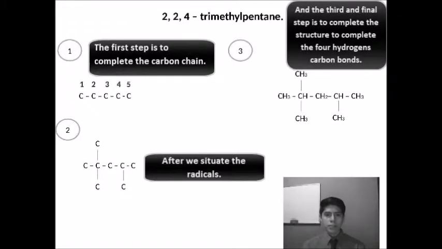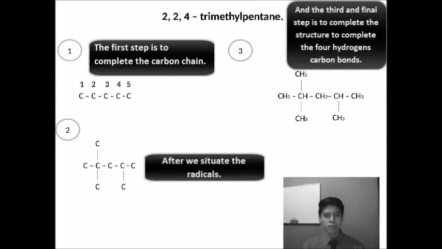With the above steps, we will take a sample, which is as follows. The formula is 2,2,4-trimethylpentane. The first step is to complete the carbon chain. After that we situate the radicals, and the third and final step is to complete the structure by completing the 4 bonds on each carbon with hydrogens.